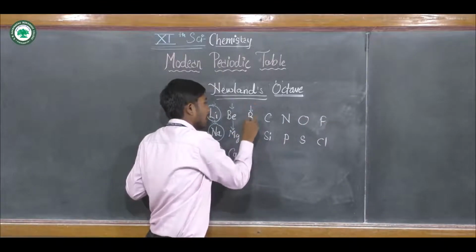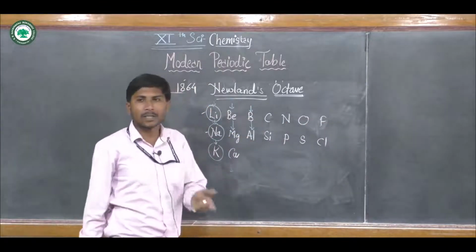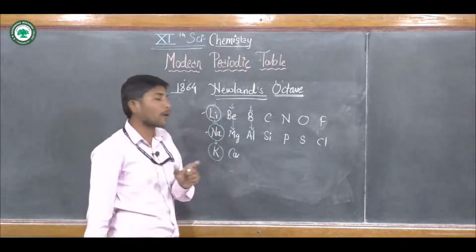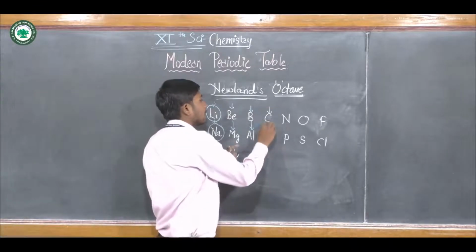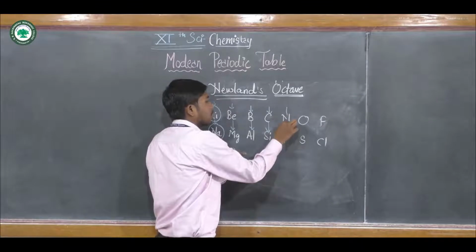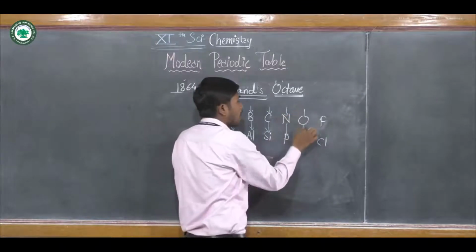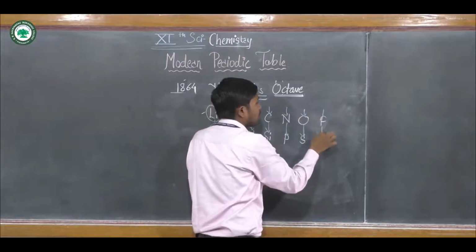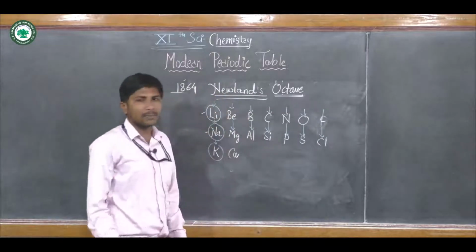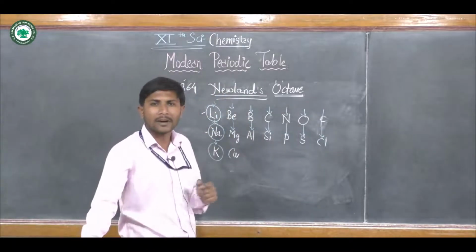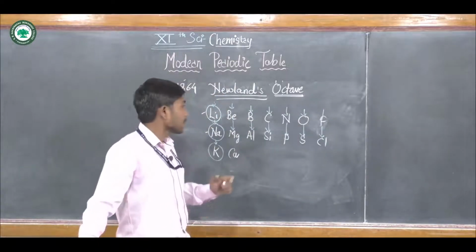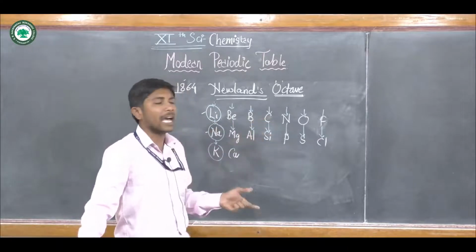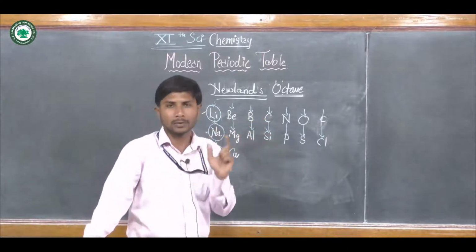After boron, aluminium is the 8th element. That's why some of their physical properties may be the same. Likewise carbon and silicon, nitrogen and phosphorus. He arranged these sets of 7 elements to classify the elements, and explained that every 8th element has properties the same as the first one.